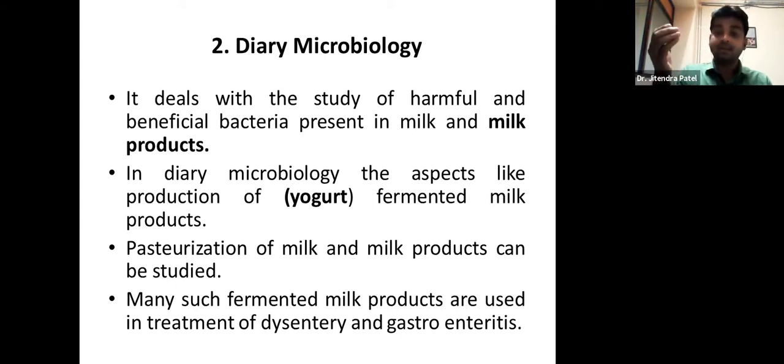On one side, we are suffering from microorganisms with different kinds of disease, malaria, typhoid, dengue and all those things. At the same time, we are preparing drugs and medicines from microorganisms, right? When it comes to dairy, bacteria play a major role in dairy products. Lots of sweets you are eating, curd, so many other products, right? So these bacteria are present in milk and milk products.